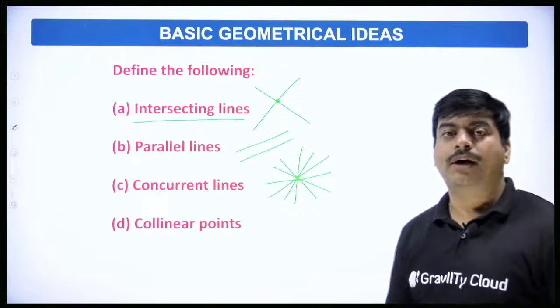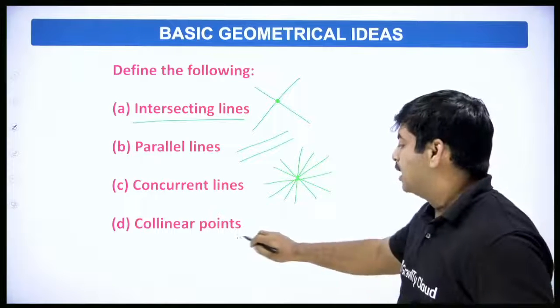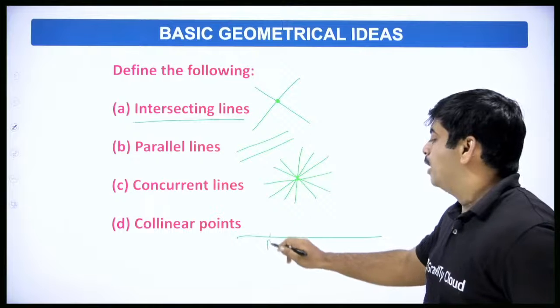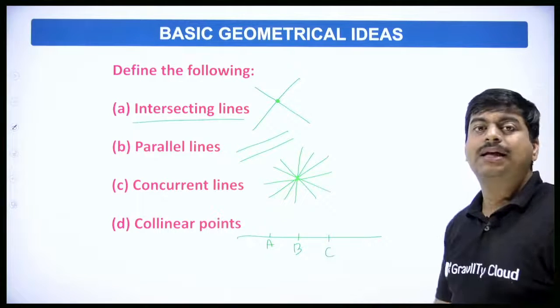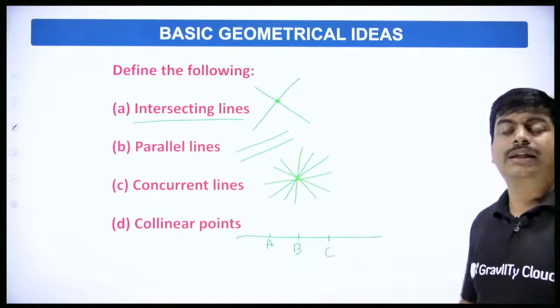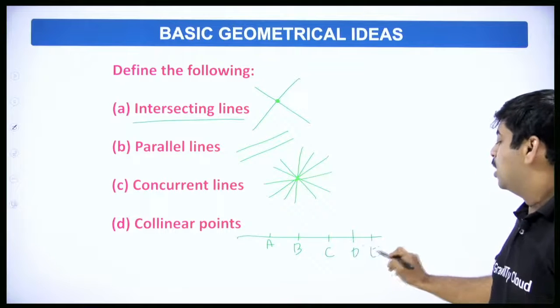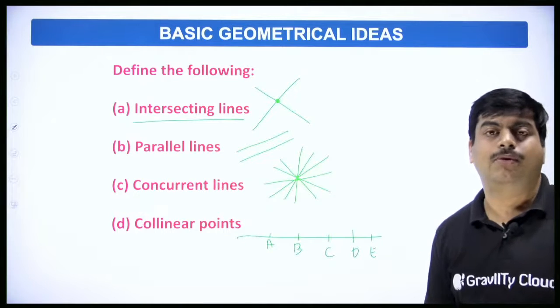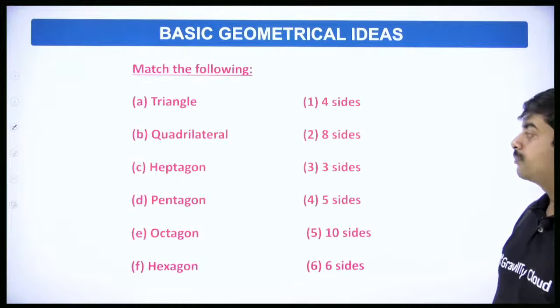Next, collinear points. Collinear means the points lying on the same straight line. So this is a line. If you have a point here A, point here B, point here C, we can say A, B, C are collinear points. Points A, B, C are collinear. We can have point D, we can have point E. All these are collinear points. Okay, so the next one.